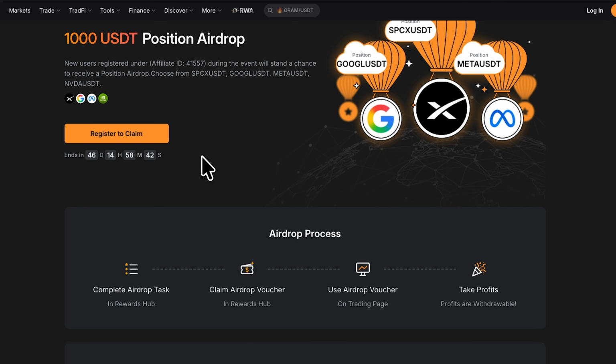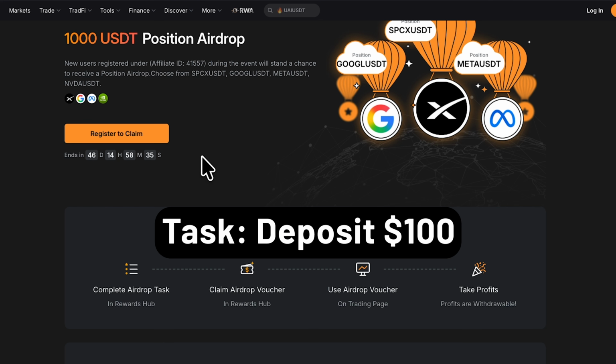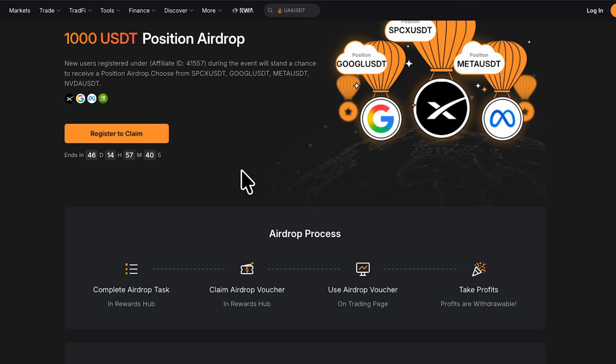Now, I'm not a new user, so I won't be able to see any tasks in my own Rewards Hub. But if you are a new user, here are the tasks you are going to be seeing. I'll put it right here on the screen. The simple task you have to do, as you can see right here on the screen, is to just deposit a minimum of $100 into your Bybit account. Once you do that, you're eligible to get the 1000 USDT position airdrop for yourself.